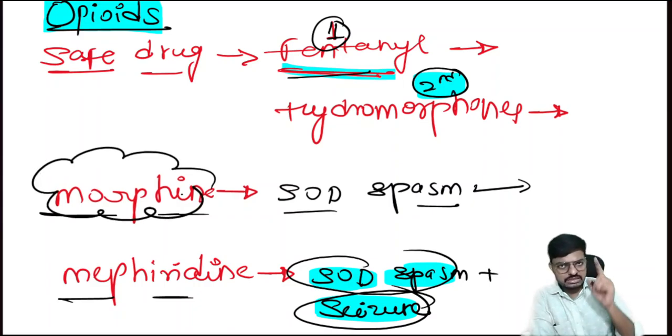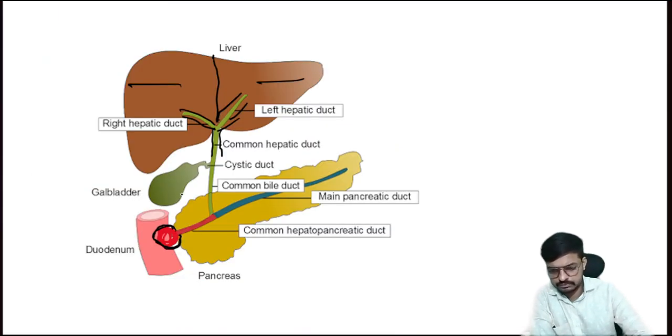If the question is asking whether morphine is contraindicated or not, yes, it's contraindicated. Is meperidine contraindicated or not? Yes, it's contraindicated. But as compared to meperidine, morphine is the better one, and as compared to morphine, fentanyl and hydromorphone are the best ones. This is the concept you have to keep in your mind while solving opioid questions in your exams. Right? So here is the next question for you all.